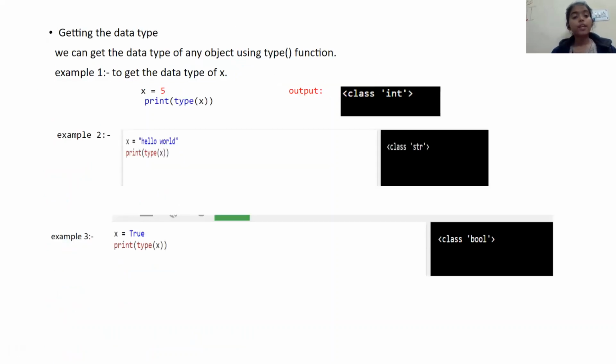Getting the data type: we can get the data type of any object using the type function. As we discussed earlier, if I want to know the variable type, I simply write type x, then it will show that x is an integer type. If I want to know the type of a variable holding a string, I write type x, then it will tell us the variable is a string.